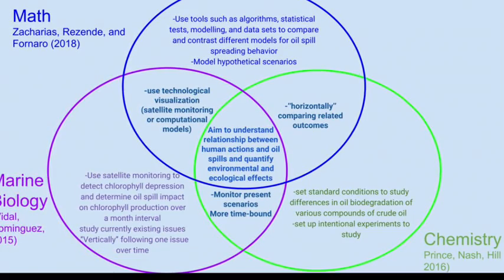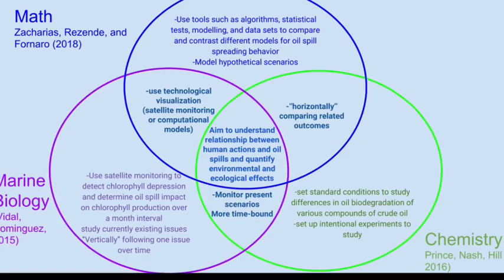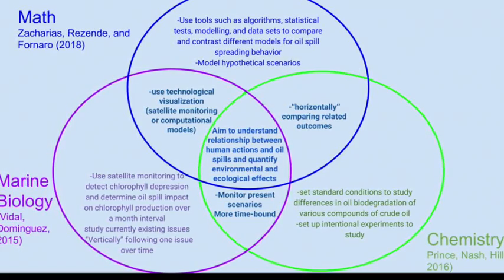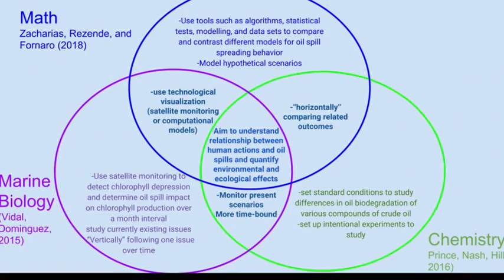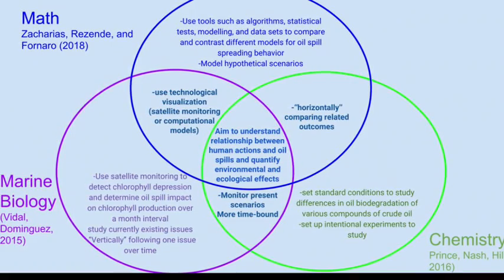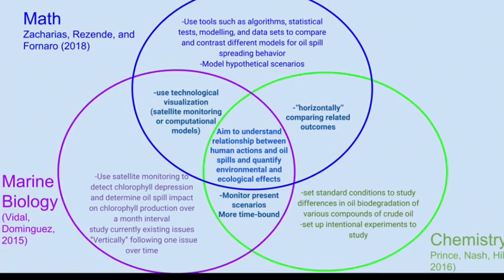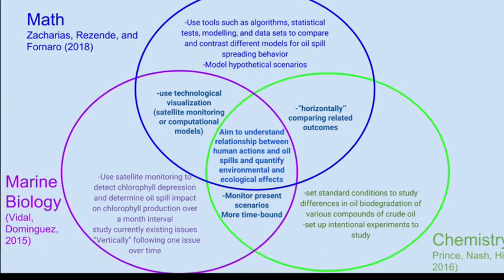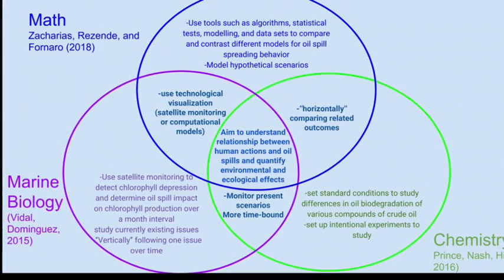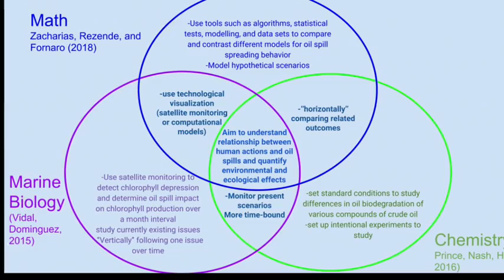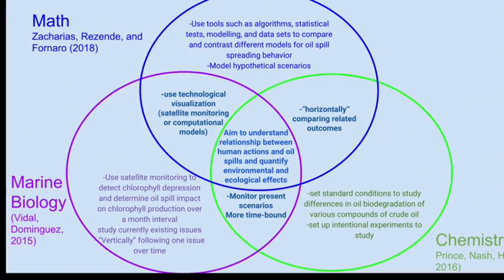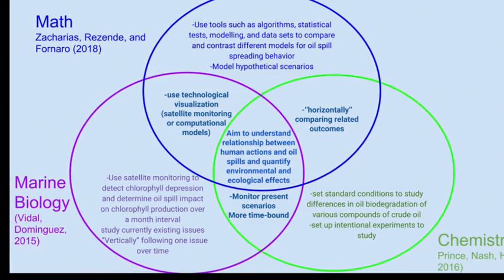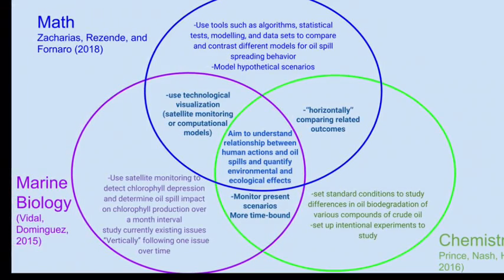A similarity between the mathematicians and the biologist was the use of technological visualization. Mathematicians and chemists both used a horizontal focus of comparing outcomes, such as differences in oil biodegradation or mathematical models, rather than the vertical focus of the biologists for following one thing over the course of time. Biologists and chemists either created or followed currently existing scenarios and were bound to time, while mathematicians used hypotheticals. Overall, every discipline's approach intended to better describe and analyze the relationship between human actions and oil spills, and to quantify the effects on the environment and on ecological systems.